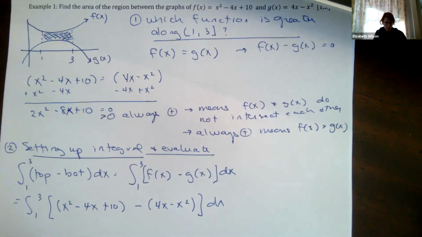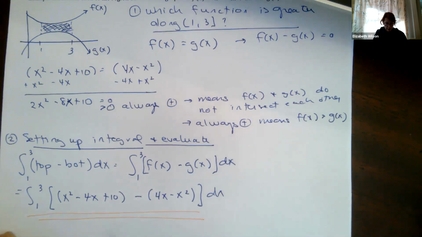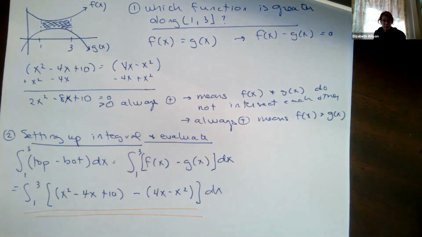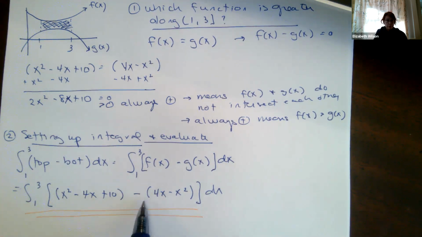I know we just did this. We know that it looks like this, but I'm writing it out specifically because we're going to look for this on the final exam. This is what's going to give you points to recognize, right, that you know which one's the top function, which one's the bottom function. You know the bounds of integration. We're subtracting top and the bottom, top minus bottom, okay, with respect to dx. Okay, this is required. To get full credit, you need to show this line right here, okay? Even though we know it's this, right, we just did that, but you have to show this part, okay?